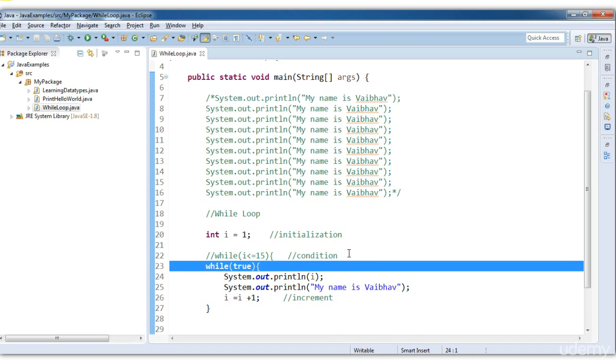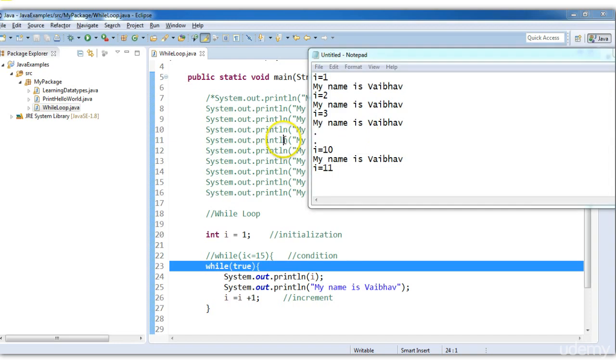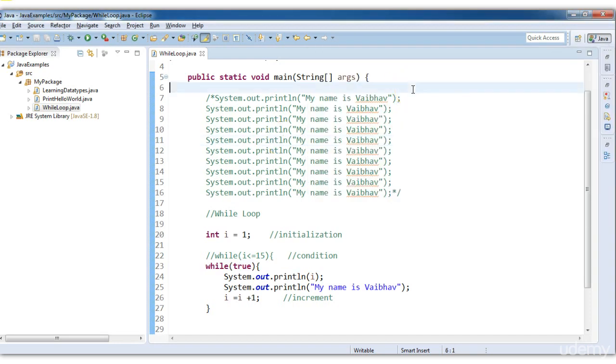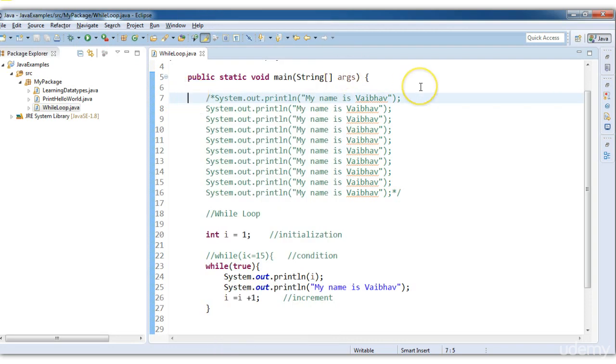If you want to check it more in depth, or you want to debug it, like we have done here, is manually dry run this. We have manually dry run this. Now in Eclipse there is a concept of debug. When I run this, it will execute in a single go. But in case of debug, it executes step by step, so that we can manually see what is going on.